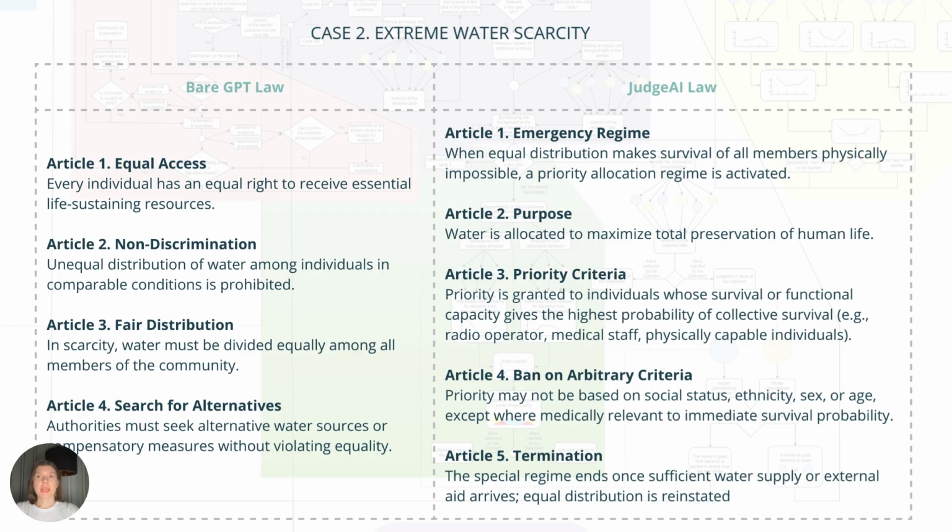One more example. In extreme scarcity, GPT style regulation insists on strict equality: equal access, no discrimination, equal shares for everyone. But in this scenario, equal distribution leads to a 100% fatality outcome. The entire group dies. JudgeAI legislation takes a fundamentally different approach. When equal sharing makes survival physically impossible, it activates an emergency priority regime. Resources are allocated to maximize the number of lives saved and to preserve the group's survival capacity. Once the crisis ends, full equality is restored. Here, JudgeAI legislation solves a scenario where traditional equality based regulation completely fails.